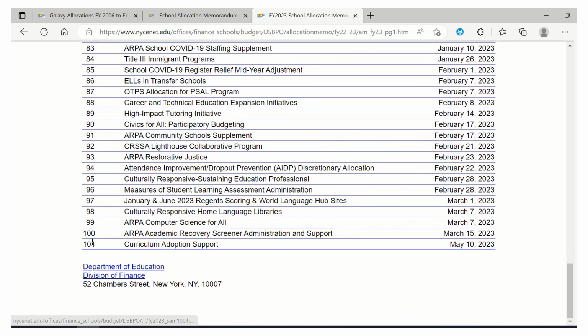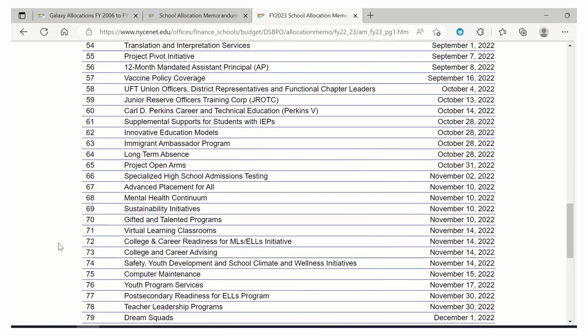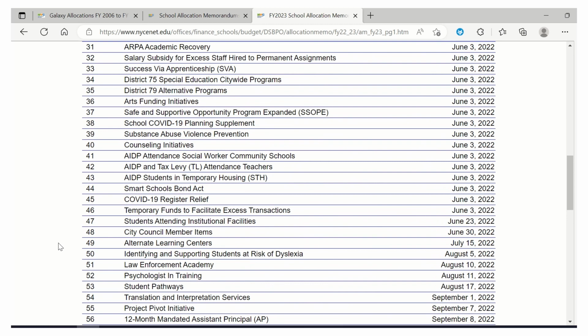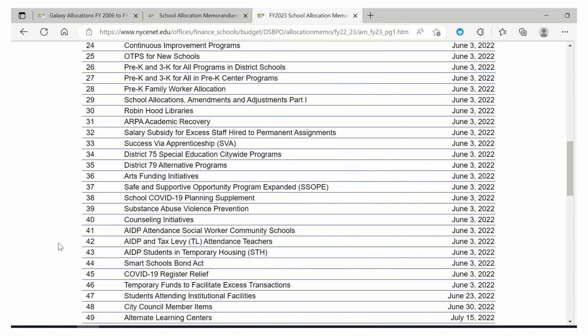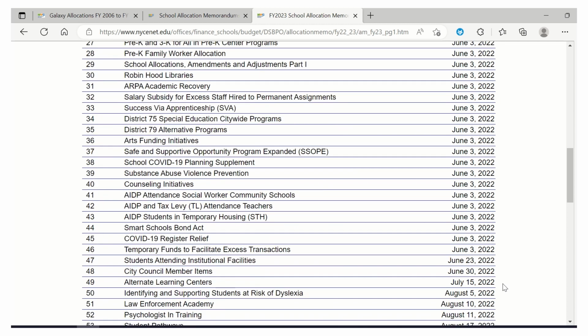Even though, if we scroll further down, over 101 SAMs were issued for this school year. While the preliminary SAMs account for about half of the total number of SAMs issued over the course of the year, they account for much more than half of the school's budget. So, in other words, by June 3rd of 2022, the principal has a pretty good sense of what programming and staffing can look like for the next school year.